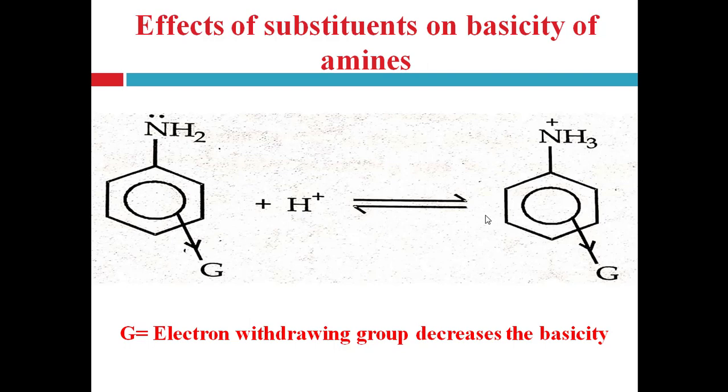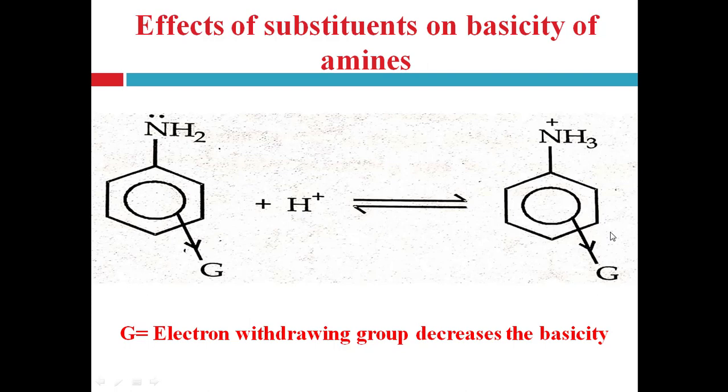That's why it decreases the electron density on the amino group and decreases the availability of electrons for protonation. So with less availability of electrons for protonation, the compound is less basic.